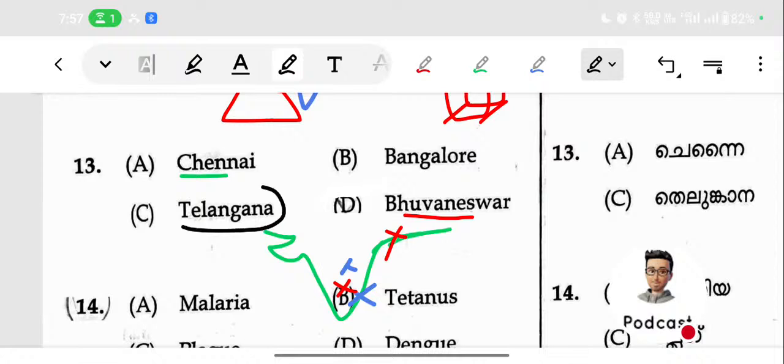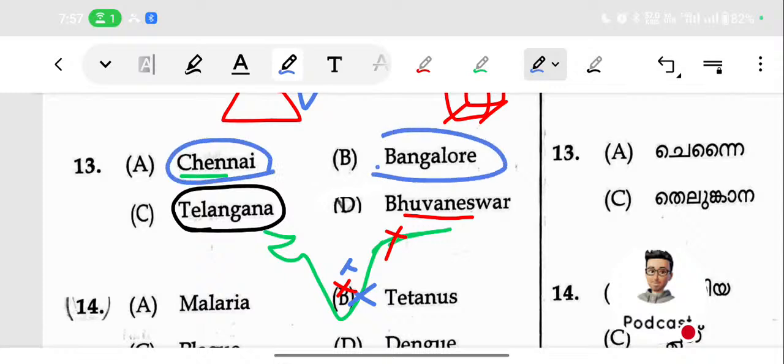Telangana is a state, yes, that is a correct reasoning. Telangana is a state, but Chennai is just a town, meaning a large city. Bangalore is also a city, Bhubaneswar is also a city, so that may be the better reason. So Telangana is the odd one. So C will be the answer.